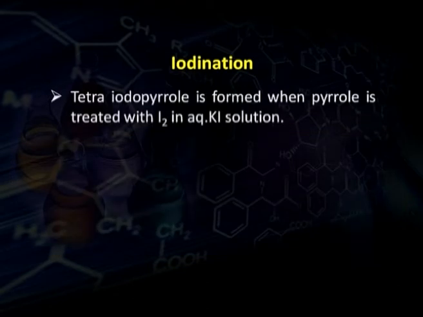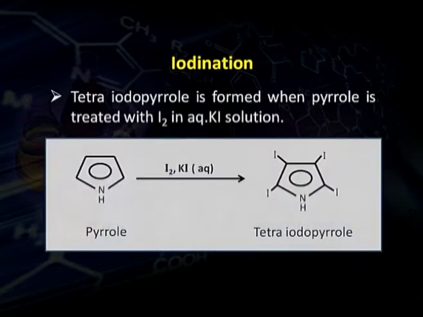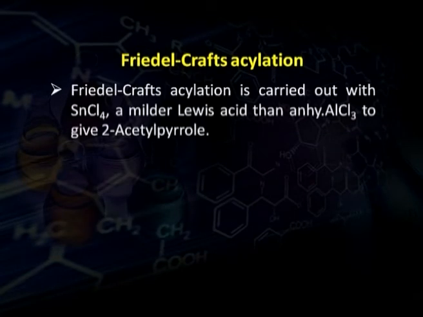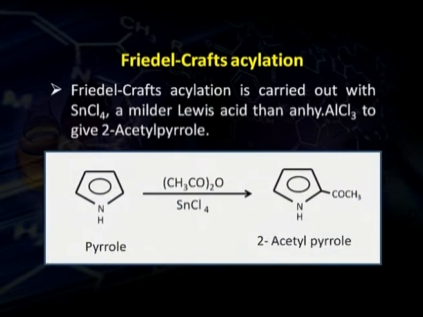When pyrrole reacts with iodine in aqueous potassium iodide solution, all the 4 positions of pyrrole are occupied by iodine and we get tetraiodopyrrole. Friedel-Crafts acylation. Pyrrole gets acylated with a milder Lewis acid, stannic chloride, SnCl4. Generally, we use anhydrous aluminum chloride for Friedel-Crafts acylation, but in this case a milder Lewis acid, stannic chloride, can be used for the purpose. The 2 position gets acylated and we get 2-acetyl pyrrole when pyrrole is treated with acetic anhydride in stannic chloride.